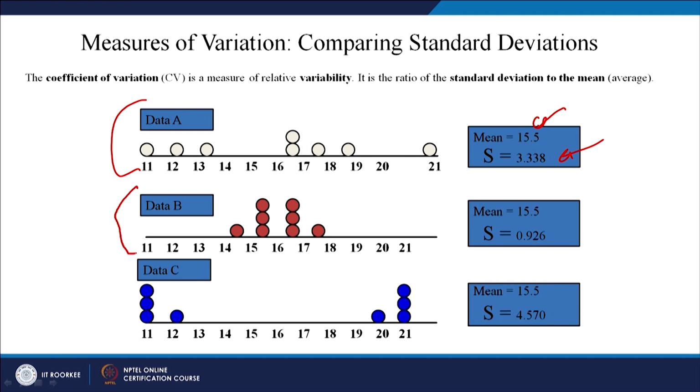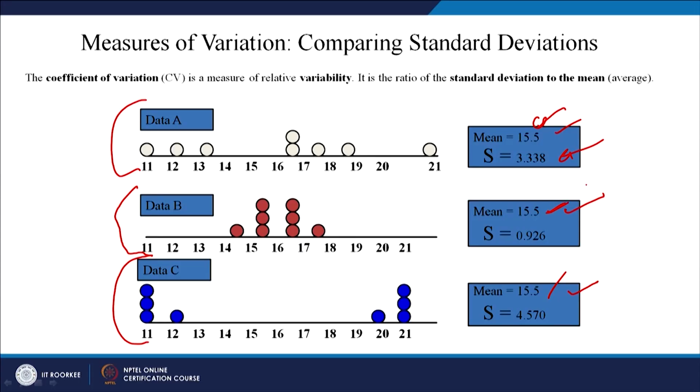Then data set B, and data set C. So, mean 15.5, standard deviation this, mean this. If you look at all these 3 data sets, the mean is the same, it is 15.5, 15.5 and 15.5.